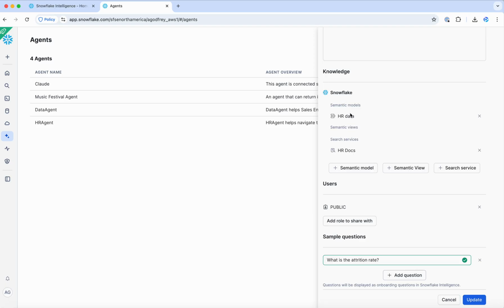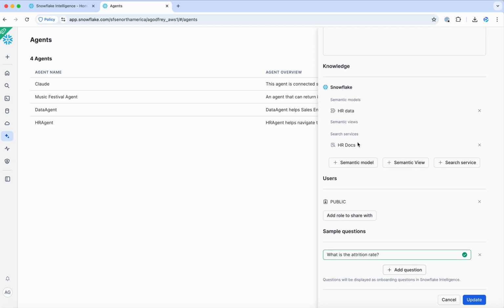And then here's where you connect your semantic model and your search service. So I labeled my semantic model HR data and my search service HR docs, just to differentiate between that structured data with the semantic model and the unstructured side of the house with the documents. You can add multiple search services and semantic models here, but for this particular demo, it is just one of each. And I added one sample question, but you could add more as well.